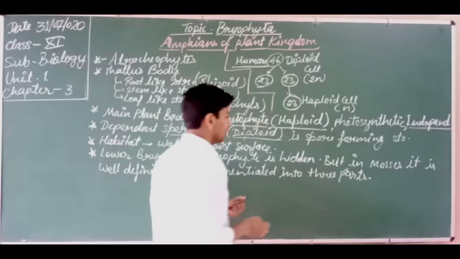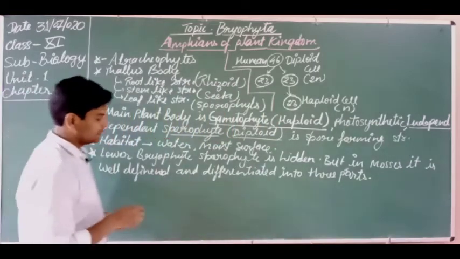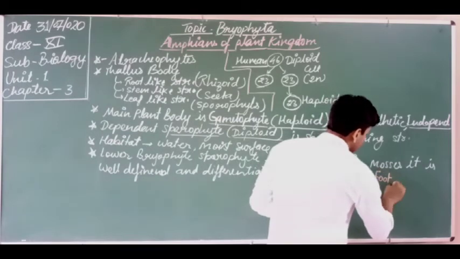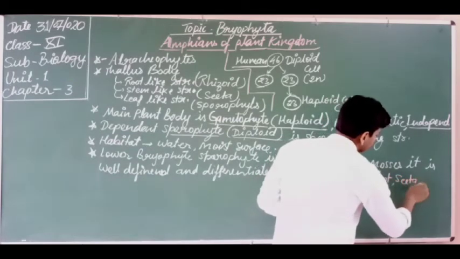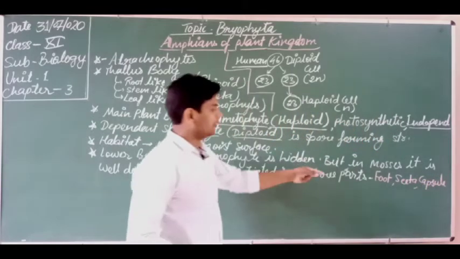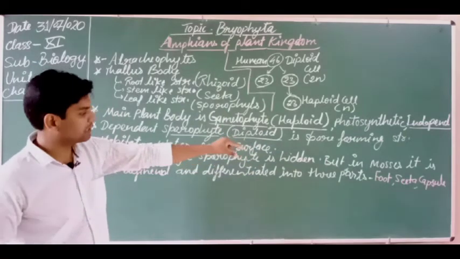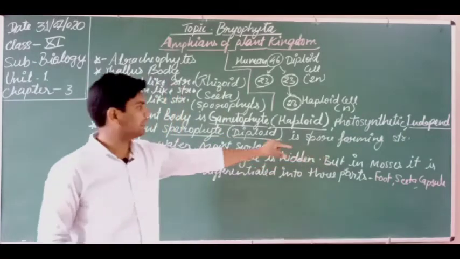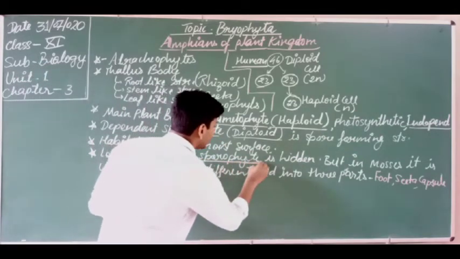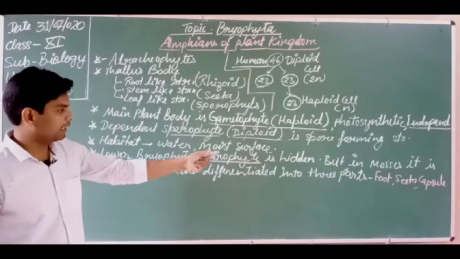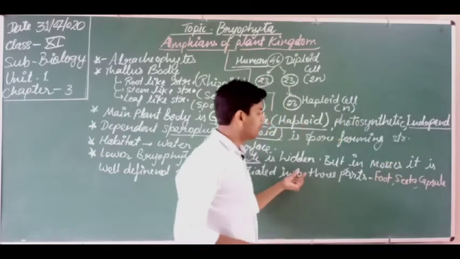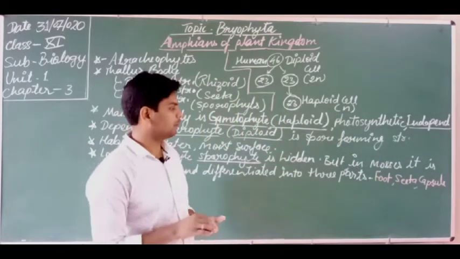I am telling you that these are the foot, seta and capsule. So these are the three main important parts. You must remember that foot, seta and capsule are the three parts of the sporophyte in mosses. So in the case of mosses, the sporophyte is differentiated into foot, seta and capsule.